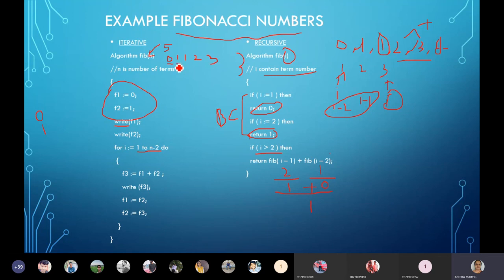Since 1 and 2 are nothing but the base conditions, those values are already assigned and printed. How many are remaining? Among 5, 2 go under the base condition. Remaining are 3. So 2 are out of it. That's why, whatever our n is, n is 5, minus 2.